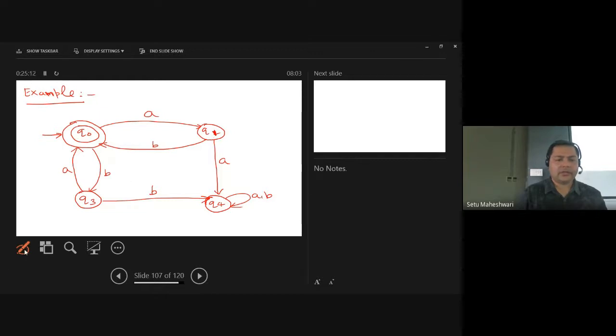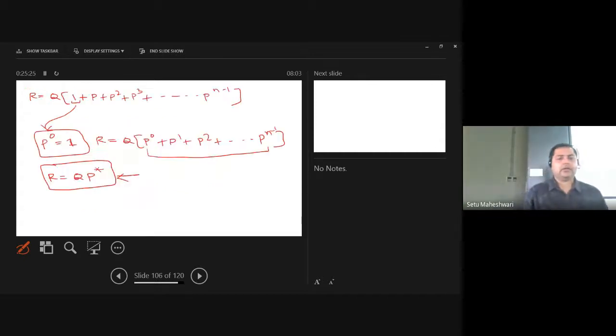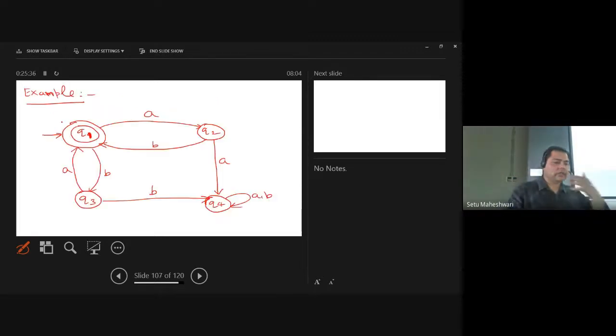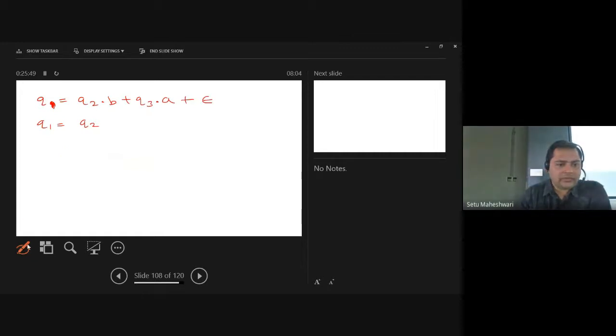Or do one thing. Instead of making this q1, because you would have to change all your equations, let's make this one q1, so that only one equation has to change. Instead of this q0, I have to write q1 here. All the rest of the states will remain the same. Do this change: instead of q0 as the initial state, just put q1, so that only one equation has to change. The rest of the equations can remain as they are. So this is for q1.